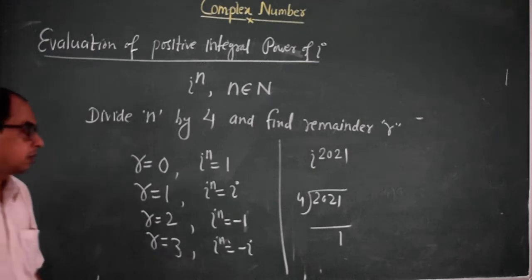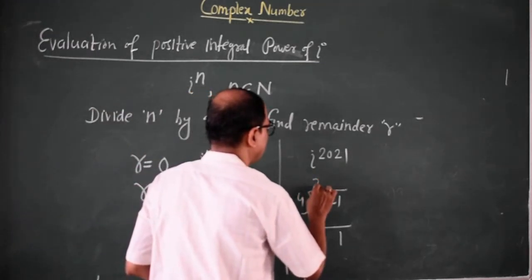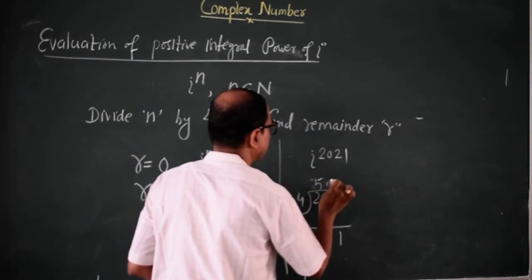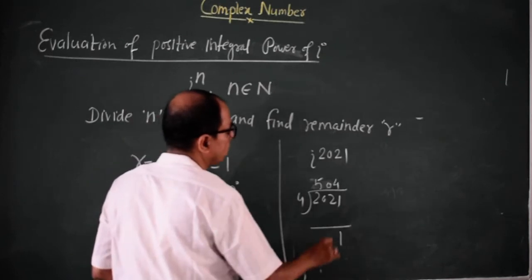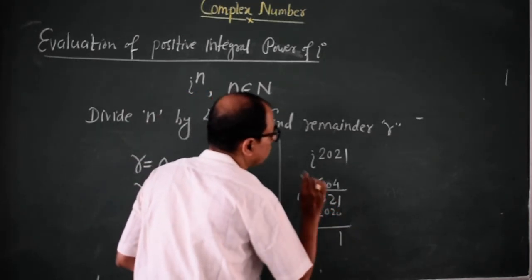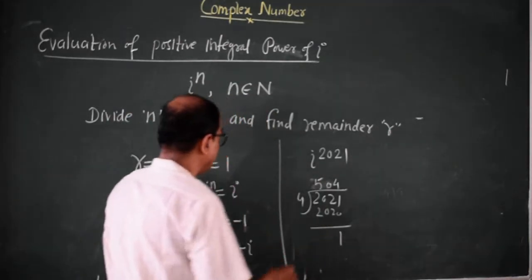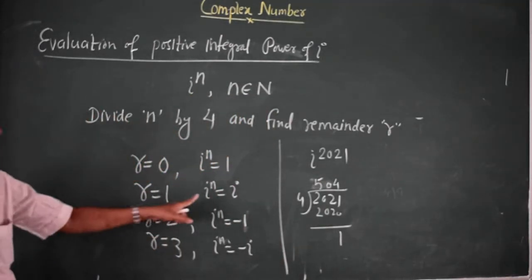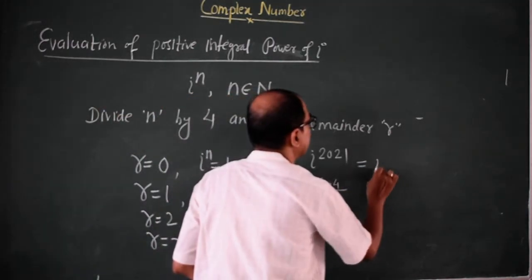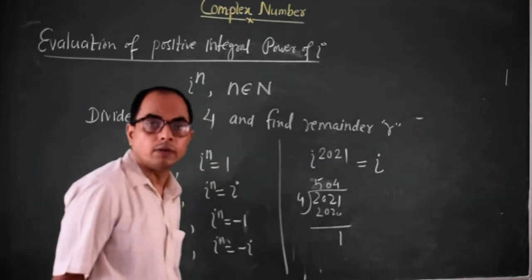Here the quotient will be 504. So the remainder is 1, and when the remainder is 1, the value of iota to the power n will be iota. So it is directly equal to iota.